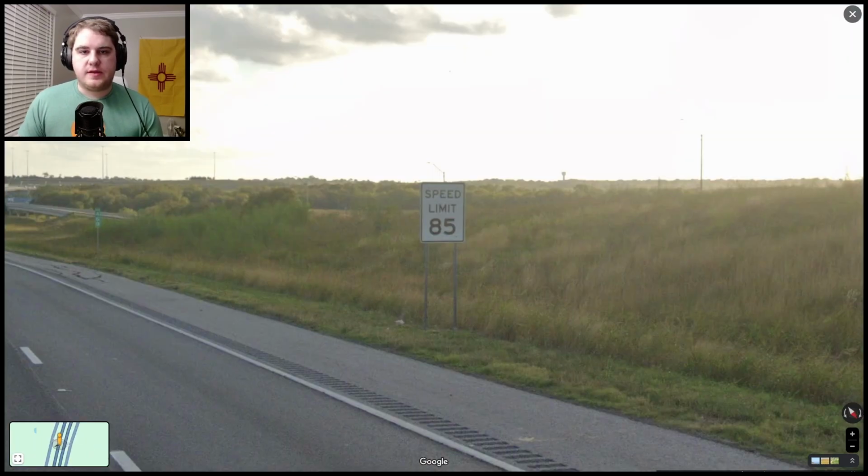American speed limit signs use the words speed limit and often have their number ending with a 5 as they use miles per hour. This, I believe, is also the highest posted speed limit in the country. This is found on a toll road near Austin, Texas. 85 miles an hour here is equivalent to about 137 kilometers per hour.